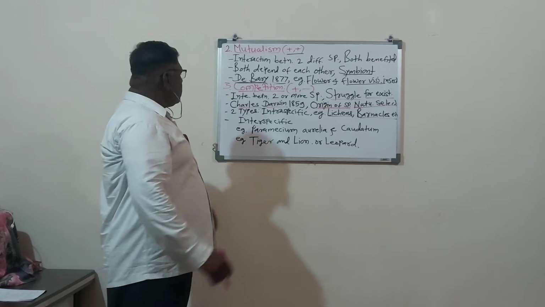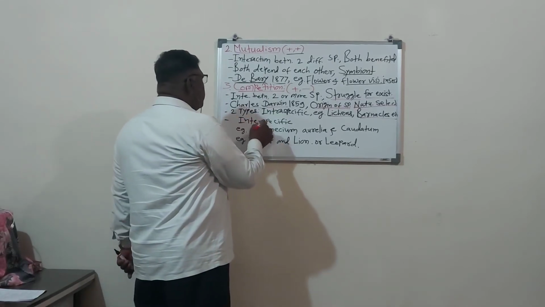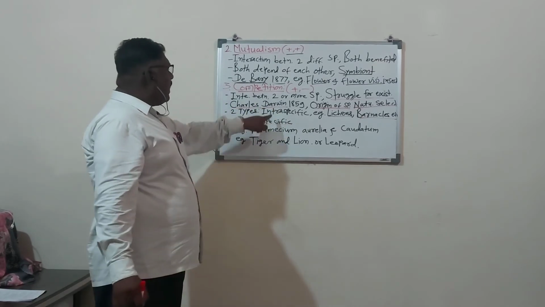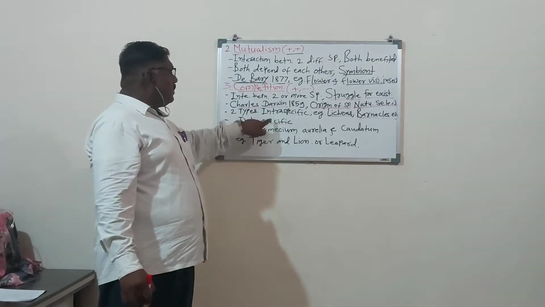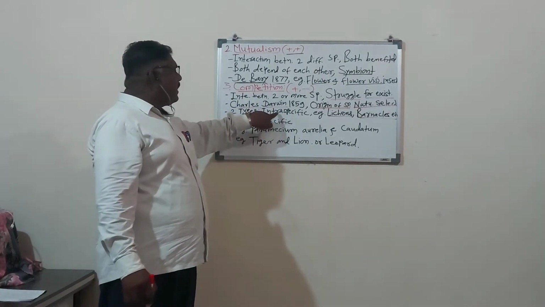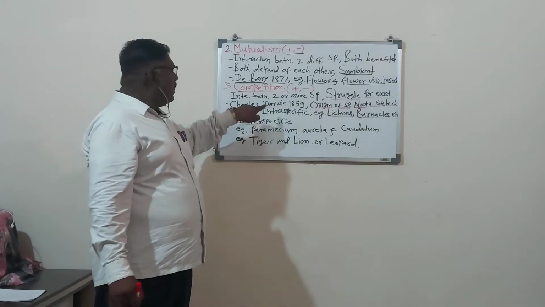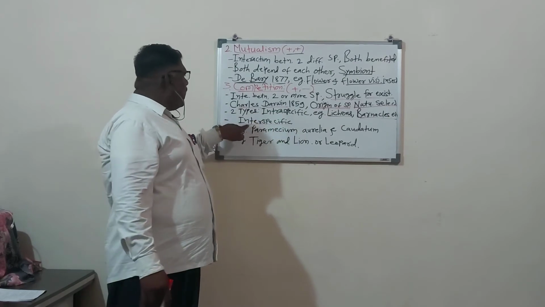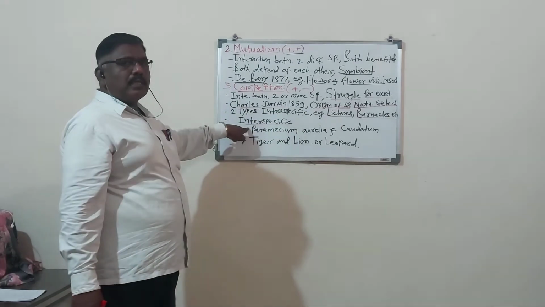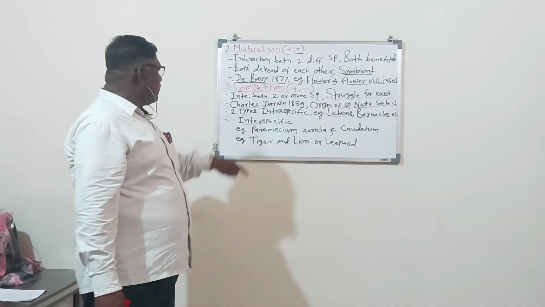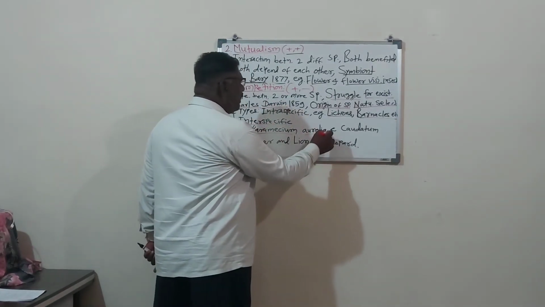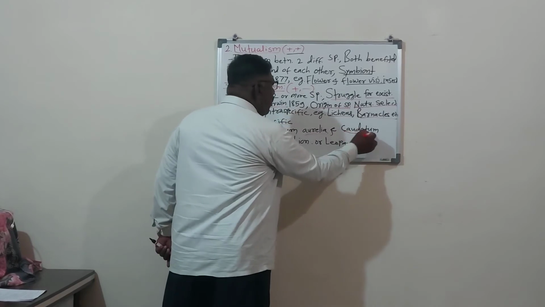Another one is the inter-specific type of competition, intra-specific and inter-specific. Remember the difference, don't confuse intra-specific and inter-specific. Intra-specific means within the similar type of species, and in inter-specific different types of animals are involved. The more common example here is Paramecium aurelia and Paramecium caudatum.